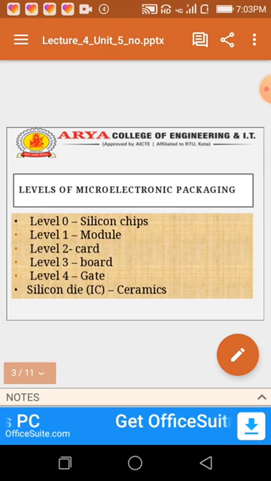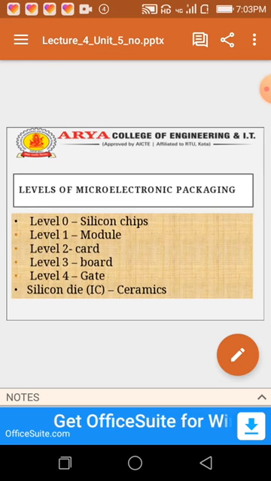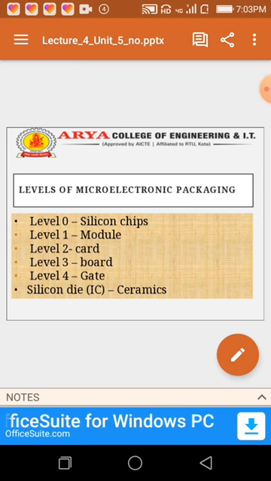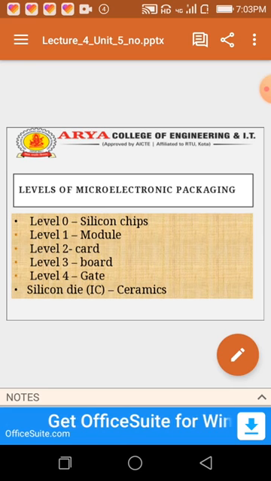Now, the levels of microelectronics packaging. In level 0, silicon chips. In level 1, module. In level 2, assembly or one or more wiring boards or associated components. In level 4, gate and the silicon die, IC ceramics.